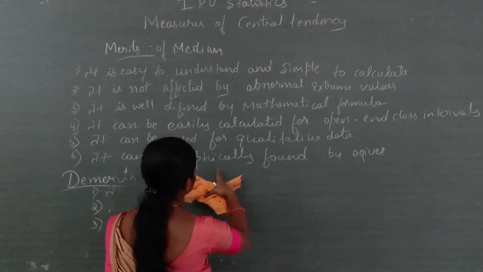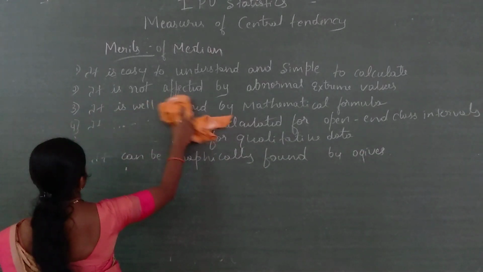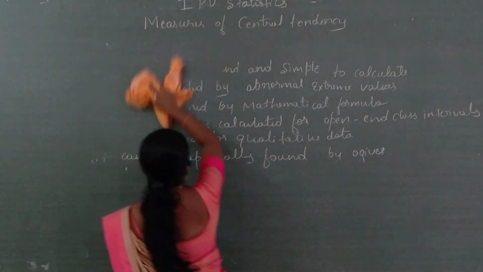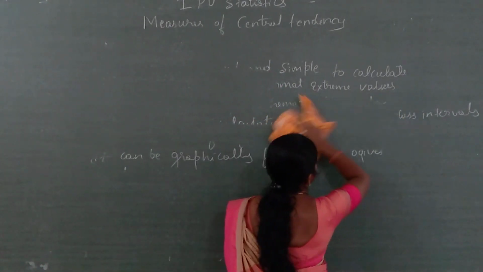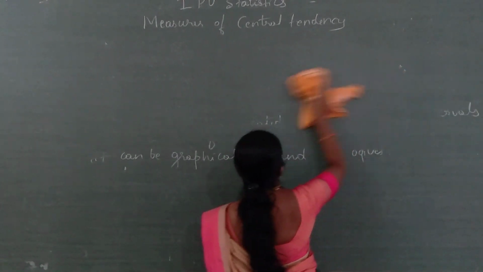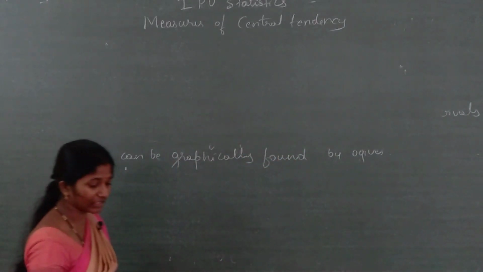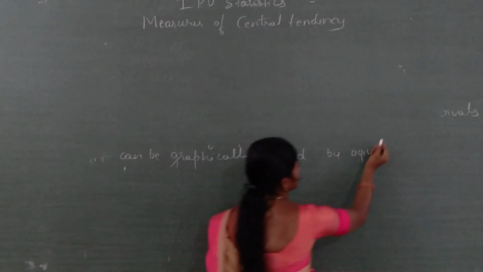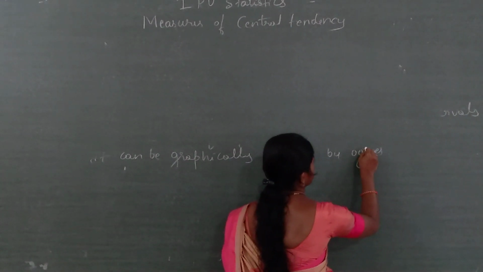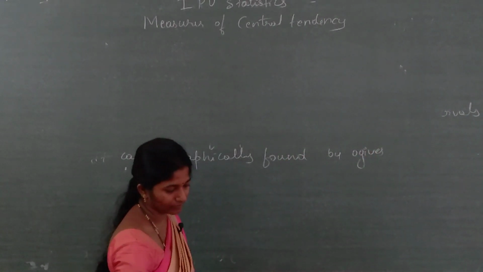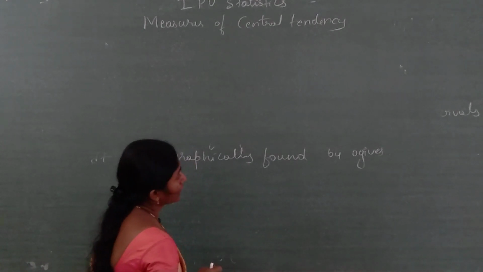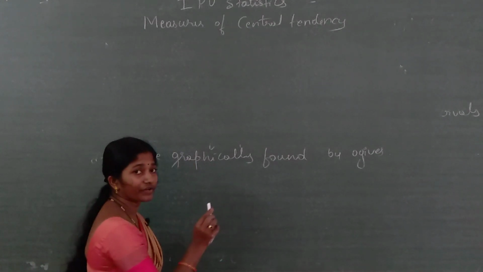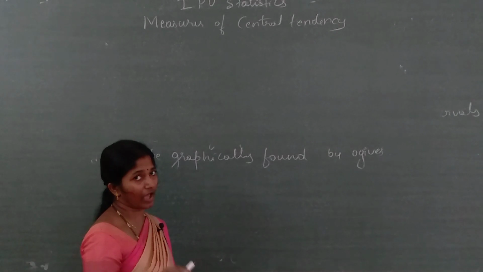Now, I told you about graphically. Graphically, the median is found by which one? By the Ogives graph. Already told, the median is one of the averages.